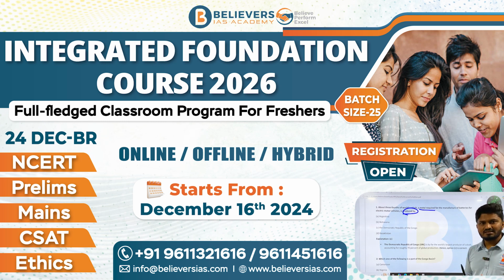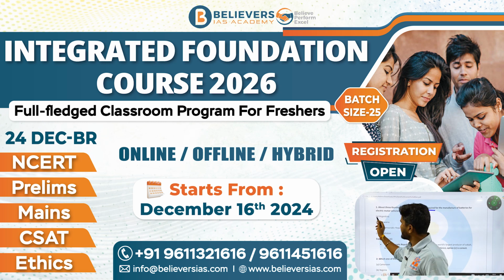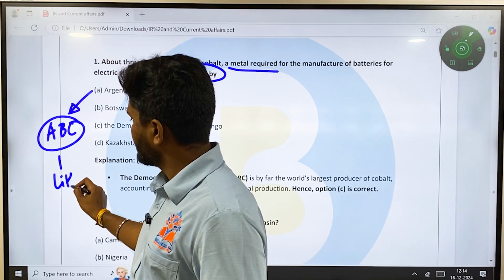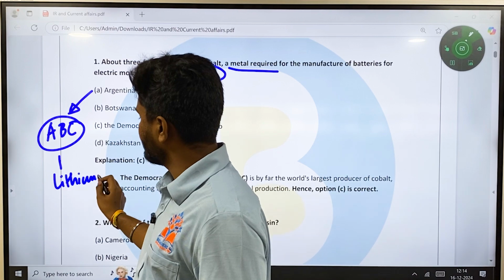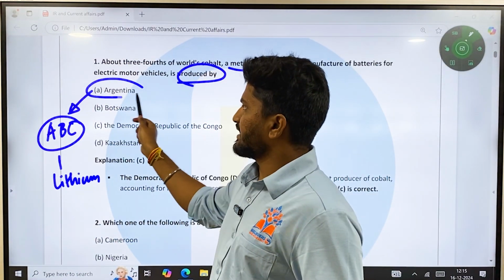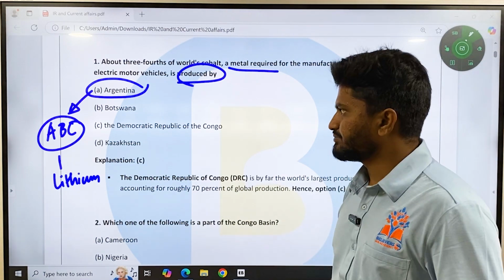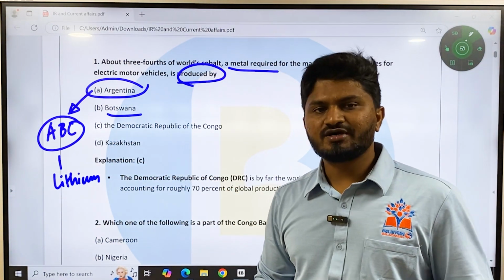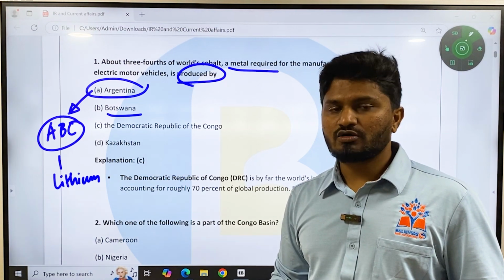You have to know these answers, or you can just do an analysis. Argentina was in the news last year because of the ABC triangle, for lithium. So many people got confused with this one and put Argentina as the correct answer, but Argentina is not the answer. Botswana, again, is a rich country in Africa, which mainly comes under the Congo basin.